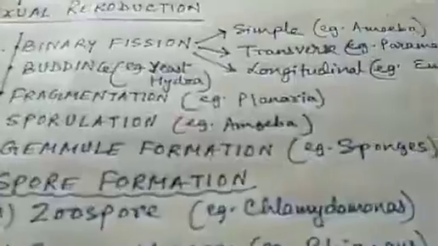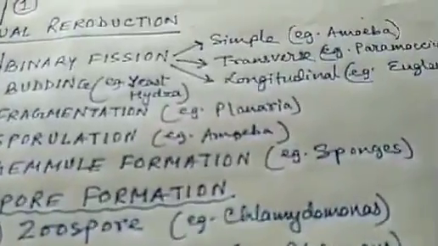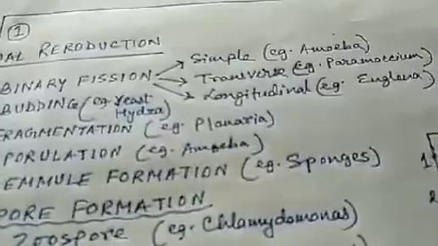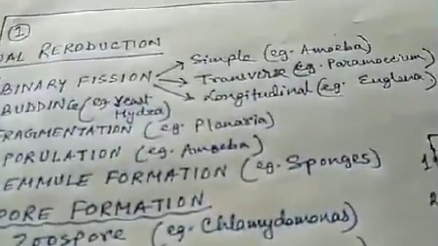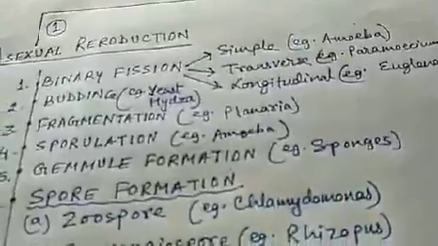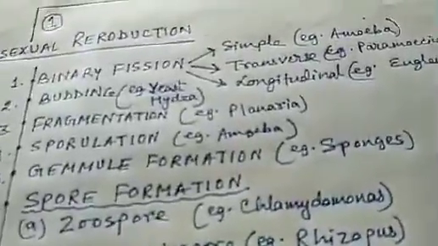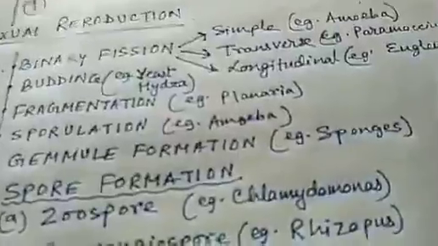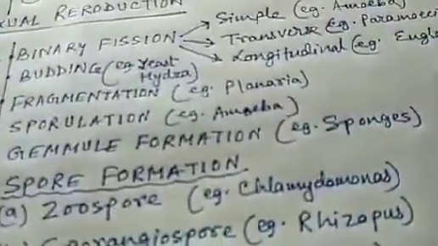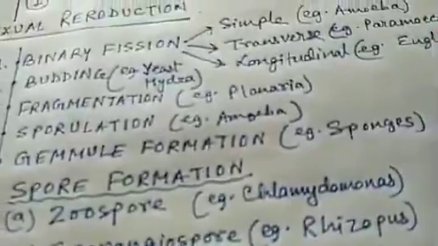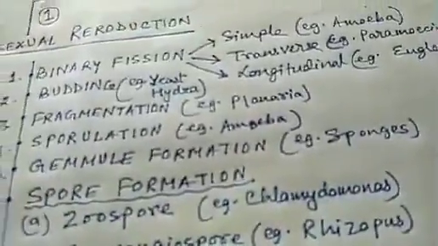Next, sporulation. During adverse conditions, amoeba withdraws its pseudopodia and secretes a cyst around itself. And when the conditions of the atmosphere return to normal, the cyst bursts, and from the cyst come out several small amoeba which have been formed by multiple fission within the cyst.